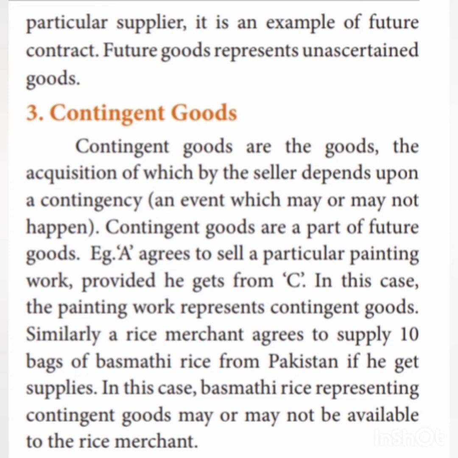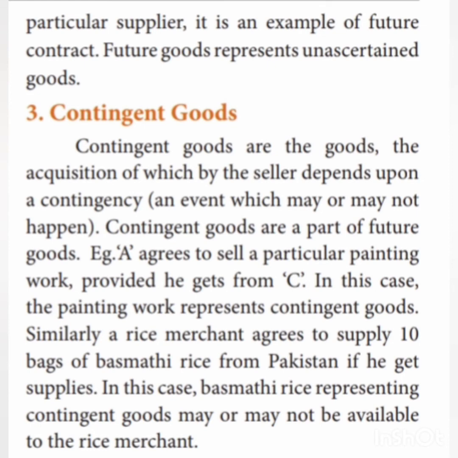For example, A agrees to sell a particular painting provided he gets it from C, and he has to give it to the other person. So in this case, the painting represents contingent goods. That event may or may not happen, he may or may not get it from C.